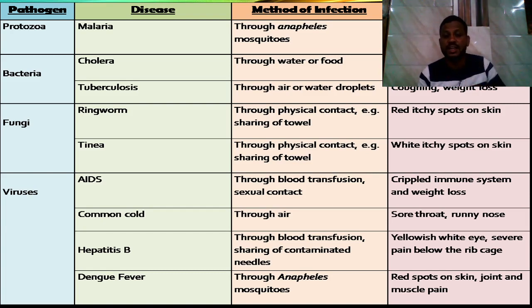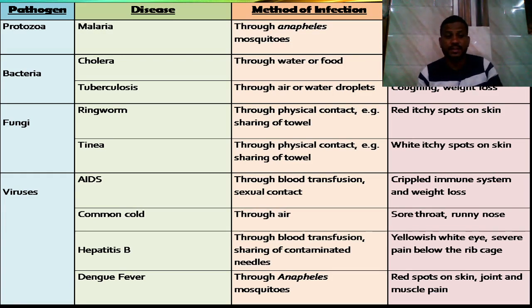When we sneeze, the water droplets come out from our nose and mouth, which are contaminated with the bacteria causing tuberculosis. The symptoms of cholera are vomiting and severe diarrhea. The symptoms of tuberculosis are coughing and weight loss.